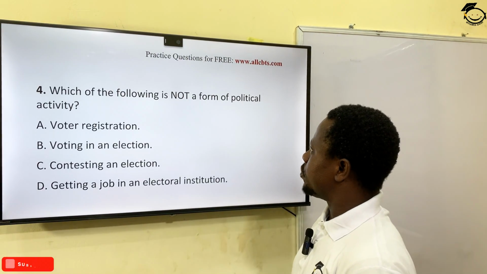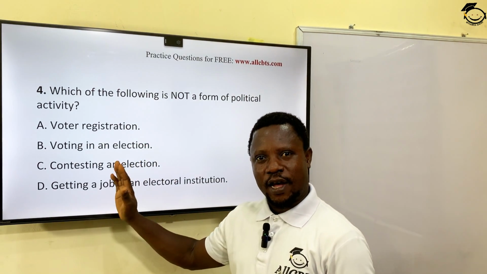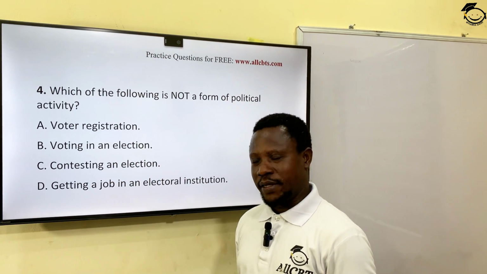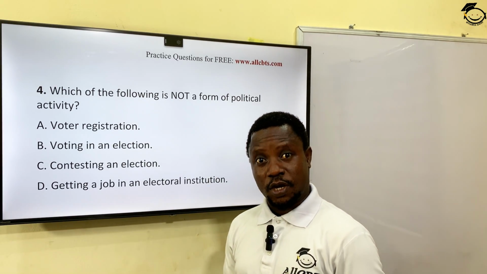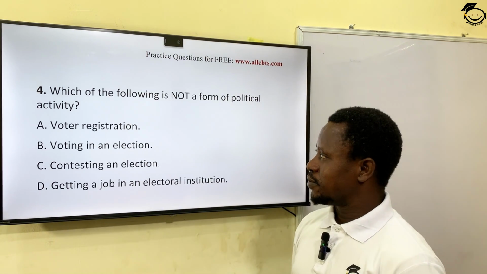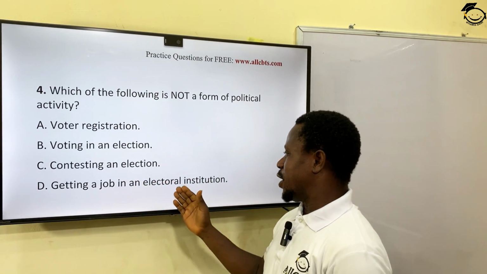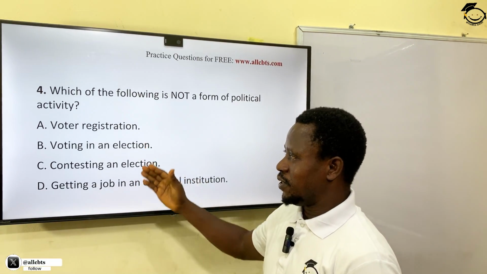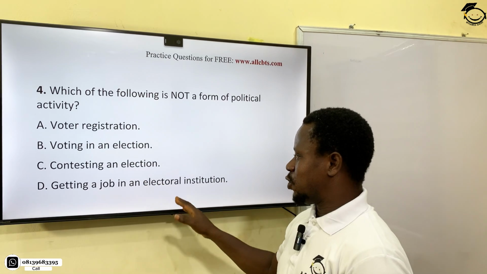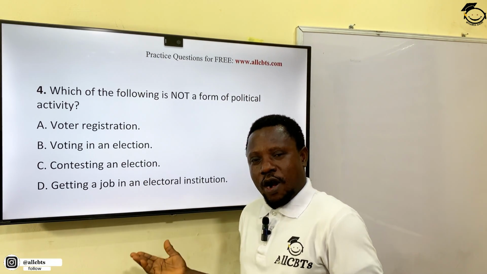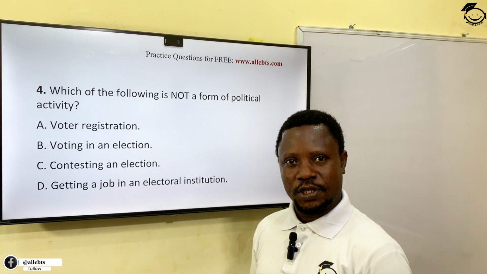Which of the following is not a form of political activity? In other words, all the options here are correct, only one is not part. So let's see which one that is not part. Particularly, we are talking about political activities. Okay? Voter registration, voting in an election, contesting an election, getting a job in an electoral institution. A, B, C are correct because they are all political activities towards election. Getting a job in an electoral institution is your work. That is not part of political activity. So the most correct answer is option D.